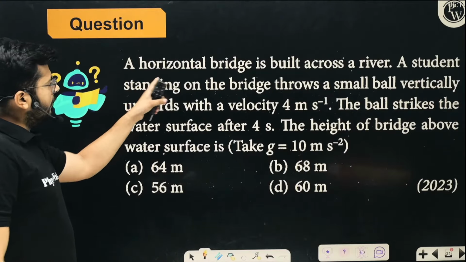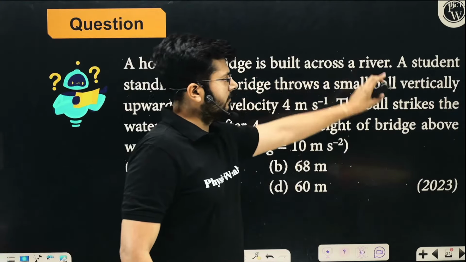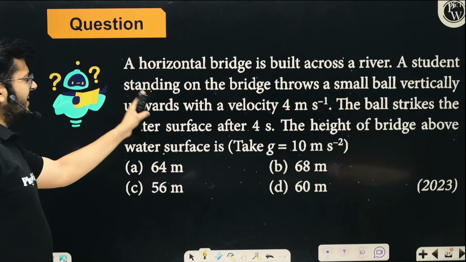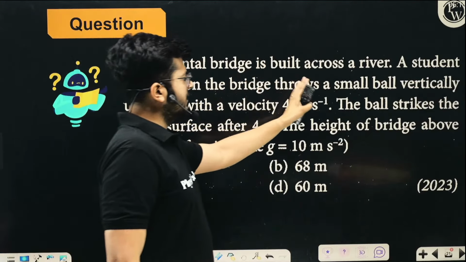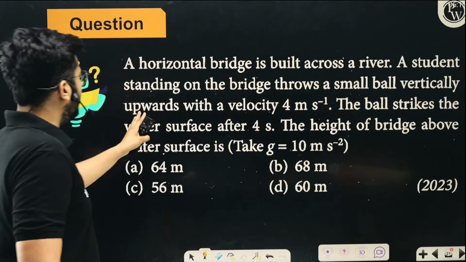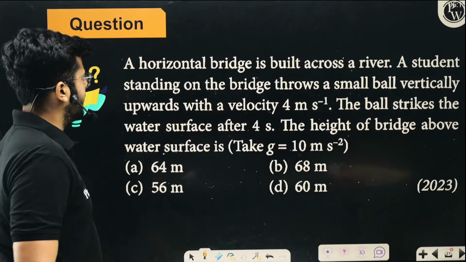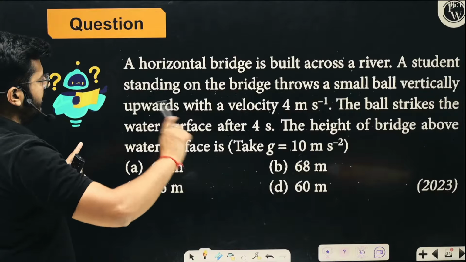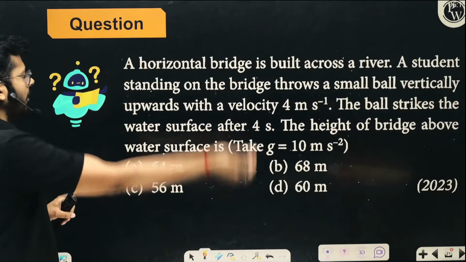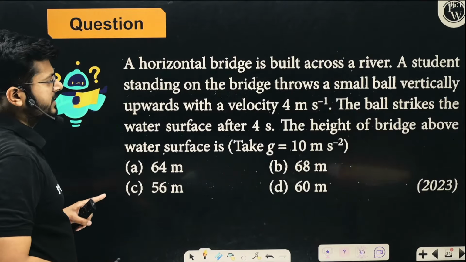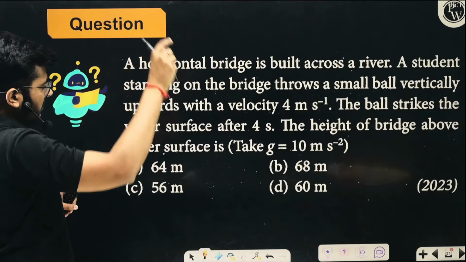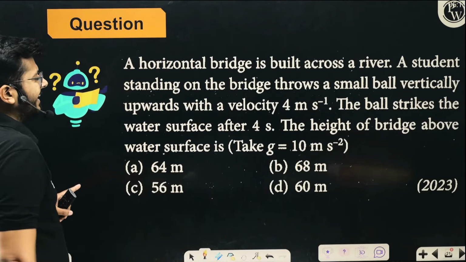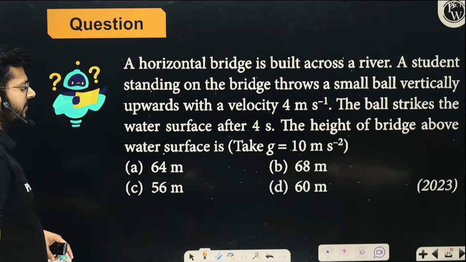A horizontal bridge is built across a river. A student is standing on the bridge. He throws a small ball vertically upward with a velocity of 4 meter per second. The ball strikes the water surface after 4 seconds. The height of the bridge above the surface of the water is.